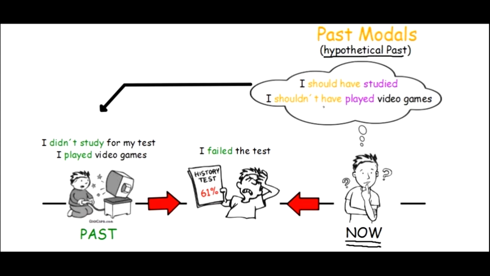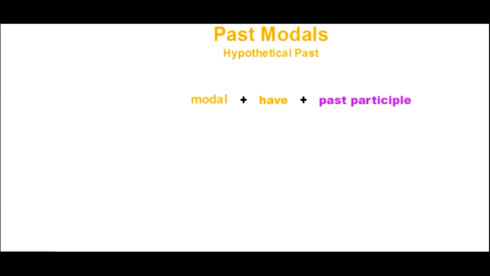Okay? So let's take a closer look at this grammar. So this grammar is called the past modal, and it's for the hypothetical past, like we said. And a past modal basically consists of a modal verb of some type. Then we have the auxiliary verb have, and then we have a past participle. Okay? So there's three parts to this. It has a modal, then the auxiliary verb have, then the past participle as the principal verb.